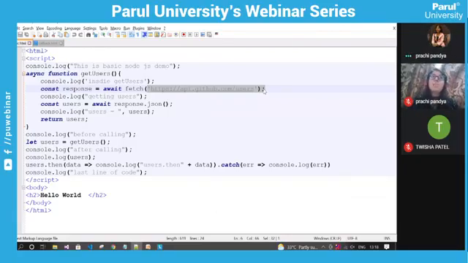But Node.js allows us to write non-blocking code. That means we are not waiting for the request to complete. Internally, the system will allocate a background thread for this, and the system will continue to execute another statement. So it allows us to write non-blocking code.